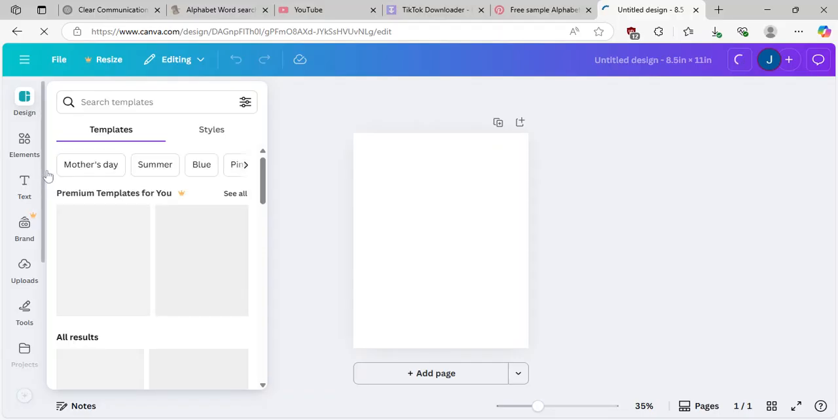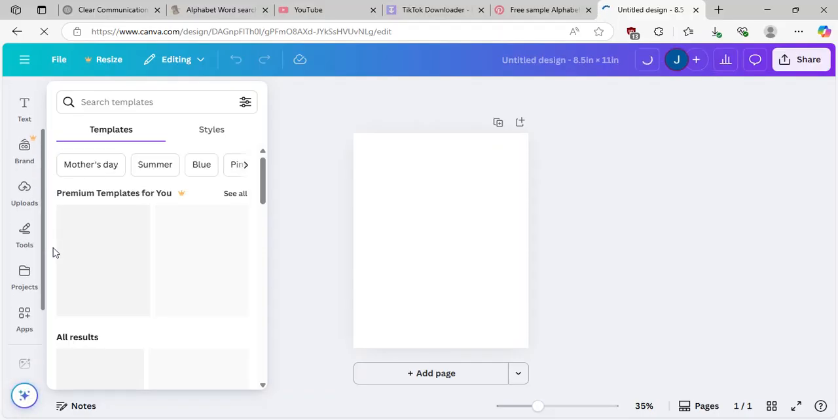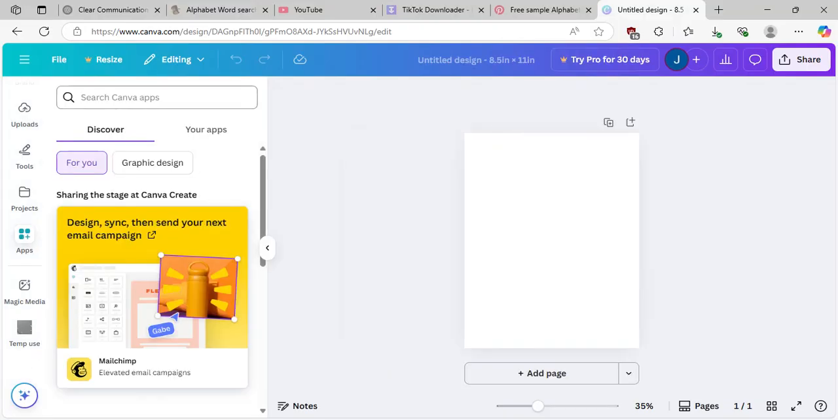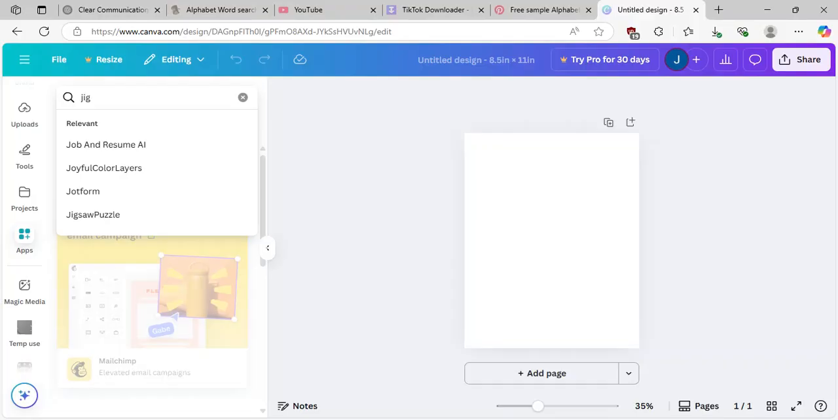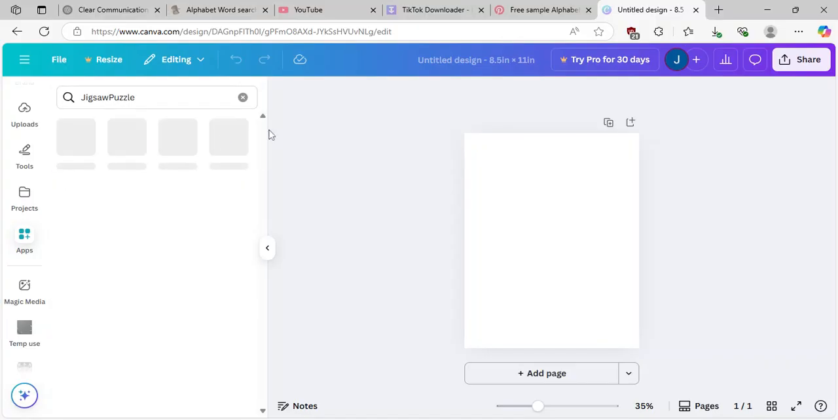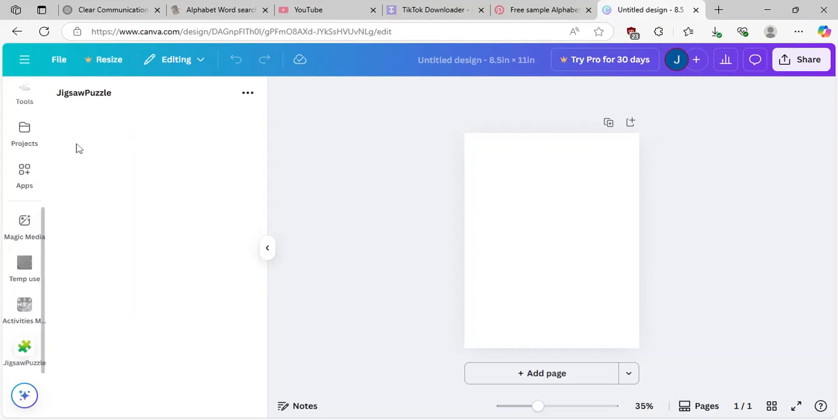Okay, that's loading. Let's go to apps. Going to go to apps, search for Jigsaw here. Waiting for that to load. This one right here.